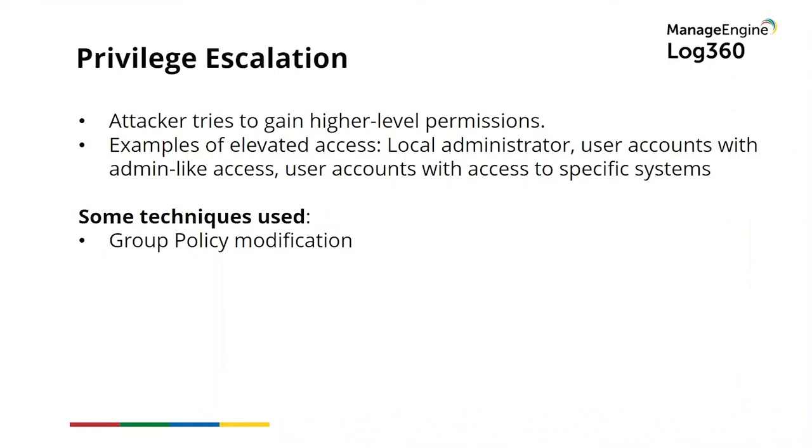But how exactly do they do this? What techniques do they use for privilege escalation? One major technique for privilege escalation is group policy modification. Here, the attacker tries to modify group policy objects or GPOs. Because think about it, GPOs have access controls associated with them. The attacker tries to change all of this with this particular technique.